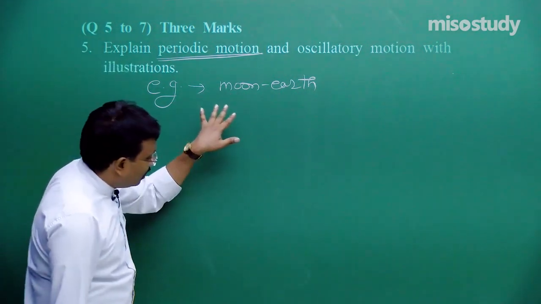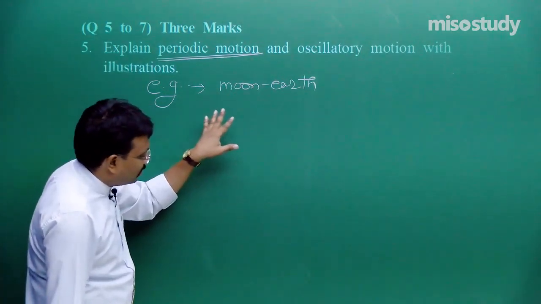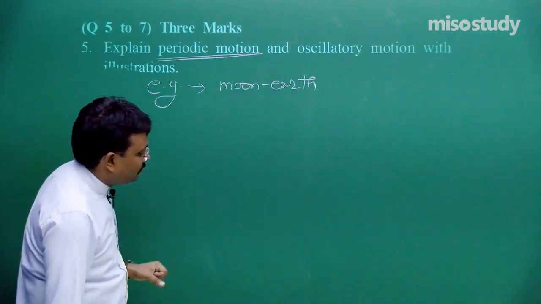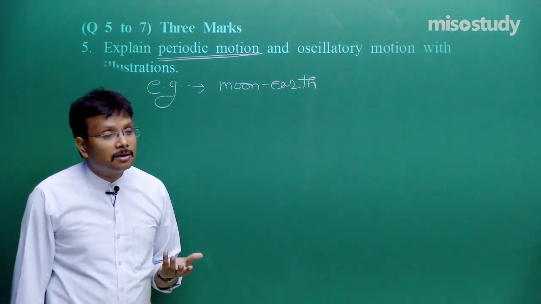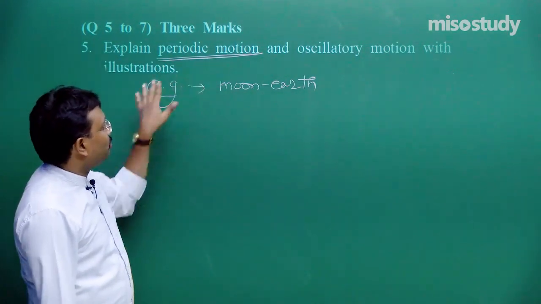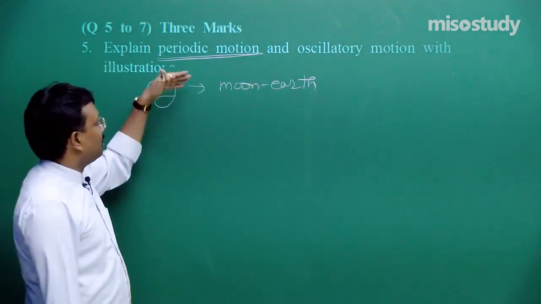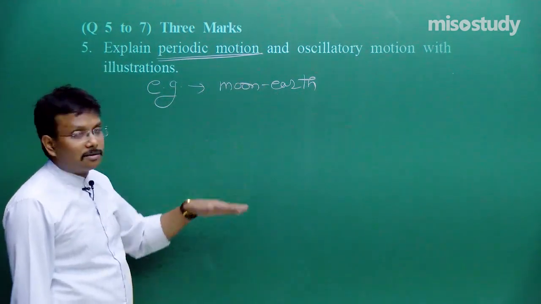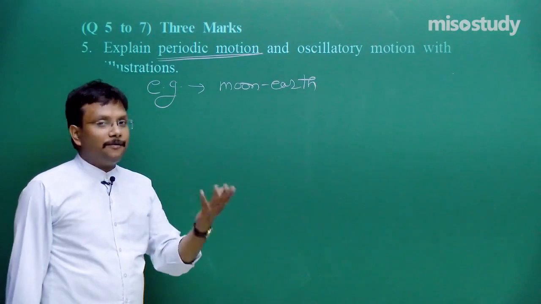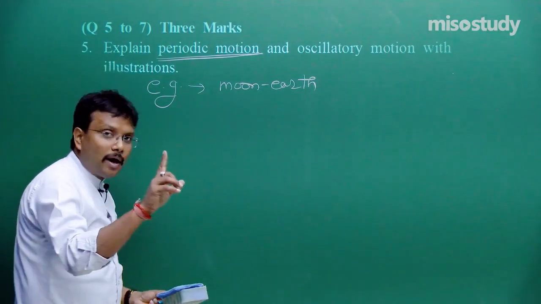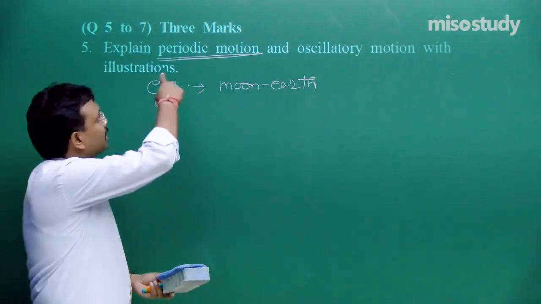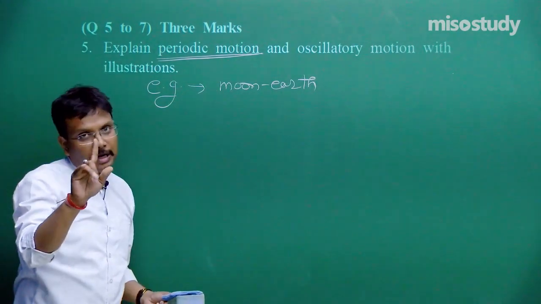So you should prepare these simple situations. Fine. Earth and sun is periodic motion. So this way for periodic motion, the 2 lines which I explained, then examples: moon, earth and sun, artificial satellite and earth, and so on. Fine. By this you will get 1.5 marks: 1 mark for this definition, half a mark for this illustration.